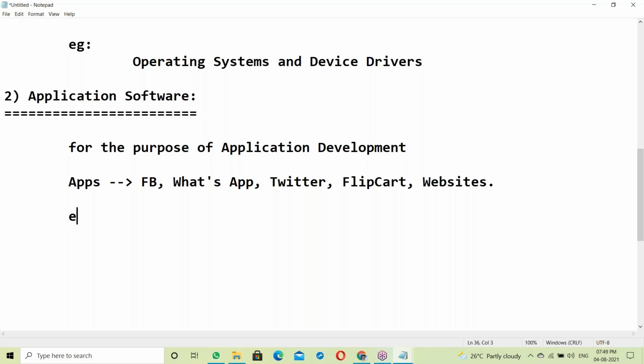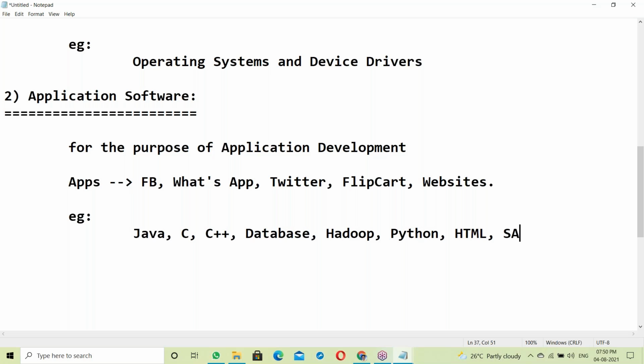Application software examples. The best example is Java. Java is a mostly used application software. C is application software, C++ is application software. Database is also application software. Hadoop, Python, HTML, and SAP are also application softwares. Like this, there are many application softwares.